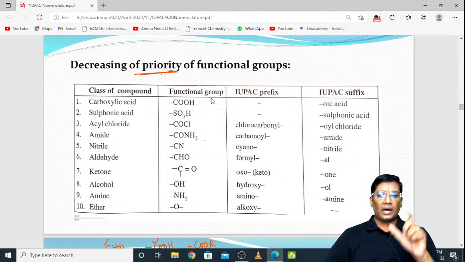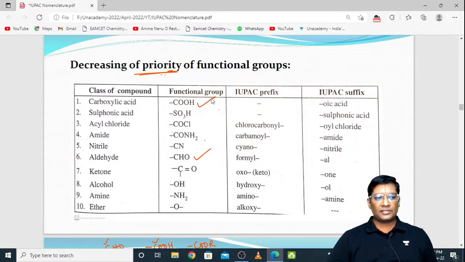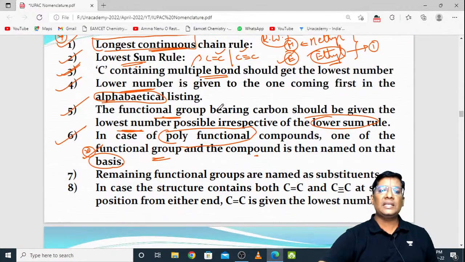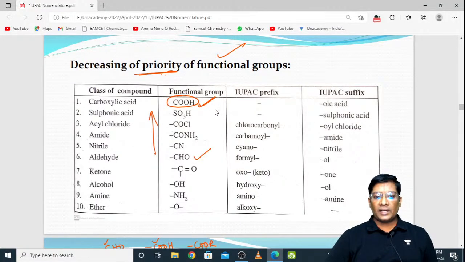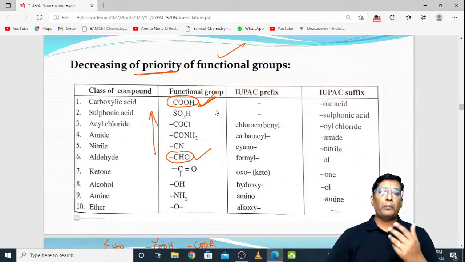So suppose the organic compound has carboxylic acid as well as aldehyde. Out of these two, which functional group has more priority? The carboxylic acid has more priority. So this is the order of priority of functional groups. That's all. Okay. So based on this, you have to give the least number first. In this, the carboxylic acid is the main functional group, whereas aldehyde is the substituent. Aldehyde is not a main functional group; it is only a substituent, but carboxylic acid is the main functional group.